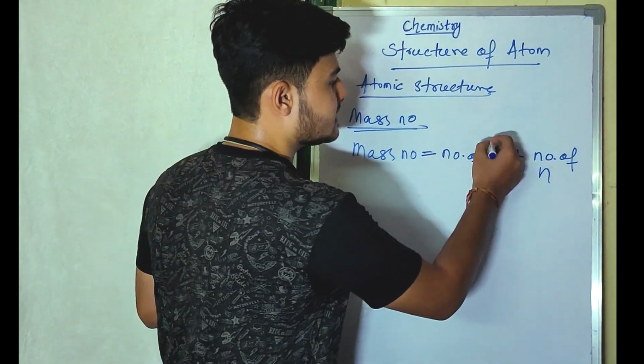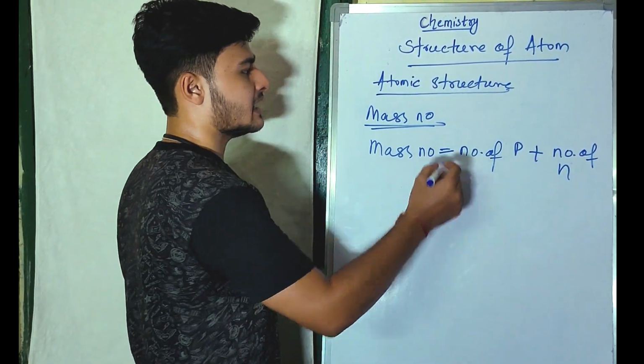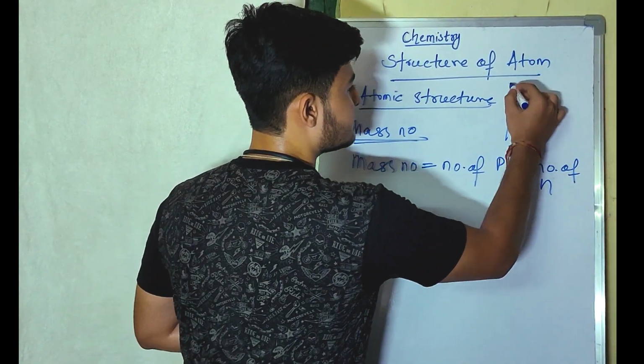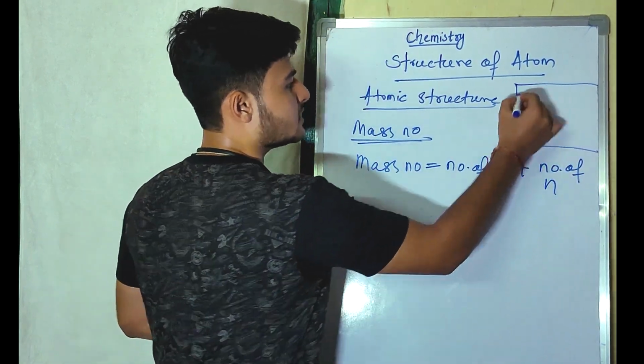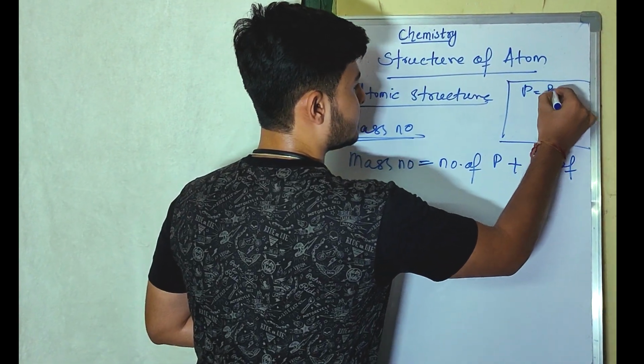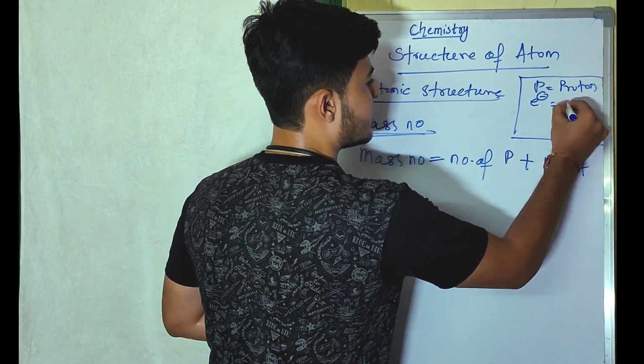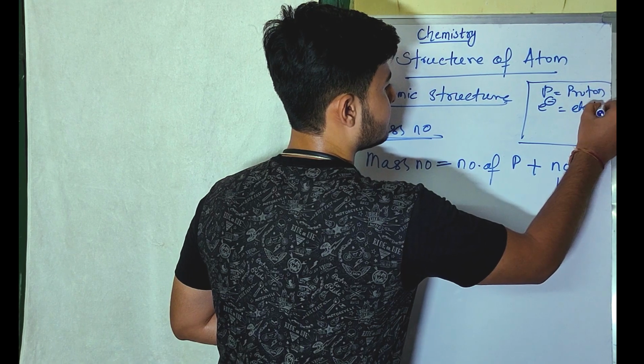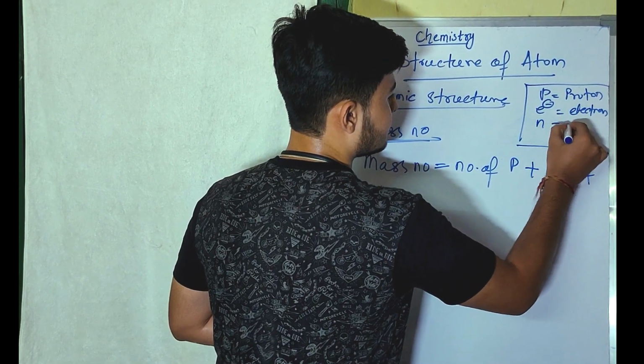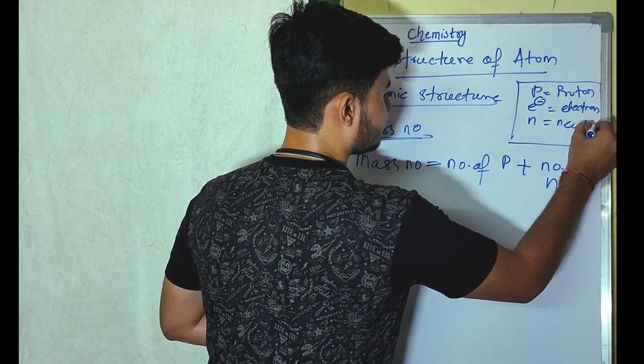I am just using P for proton, and I am justifying these shortcuts. So P stands for proton. Whenever I write it like this, it stands for the electron, and whenever I write it like this, it will stand for the neutron.